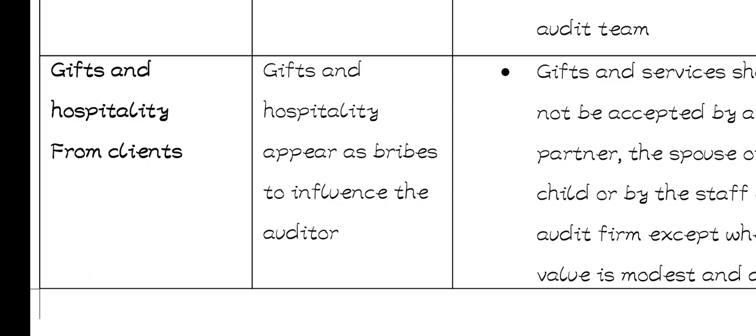If someone gives you maybe money, or a gift on your birthday or your anniversary, you start having a soft spot for them. You wouldn't want to hurt them, so you might end up giving a favorable opinion just for them to be happy, but when it is not what you were supposed to give. So gifts and hospitality appear as bribes, so they influence the auditor.